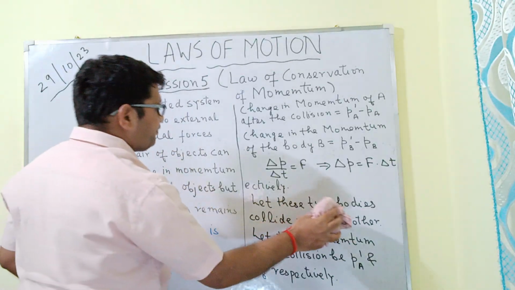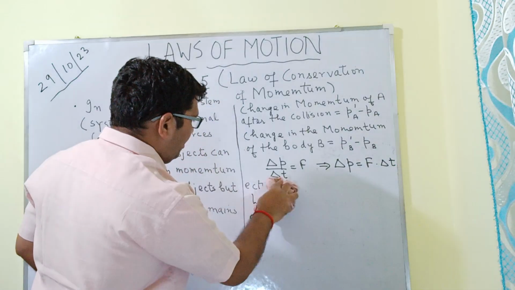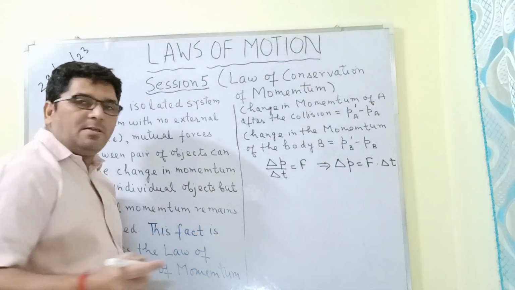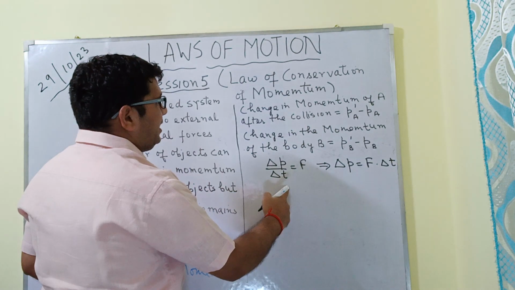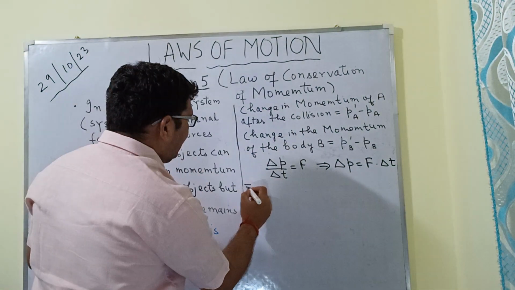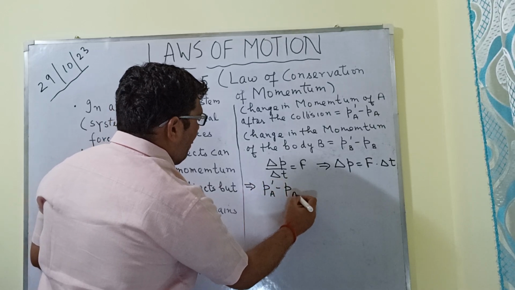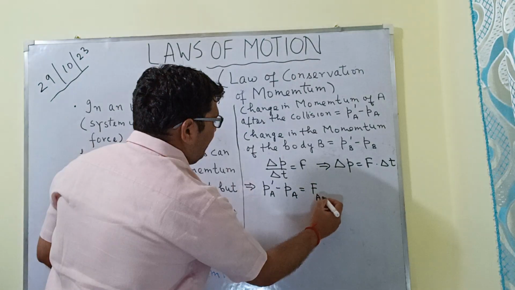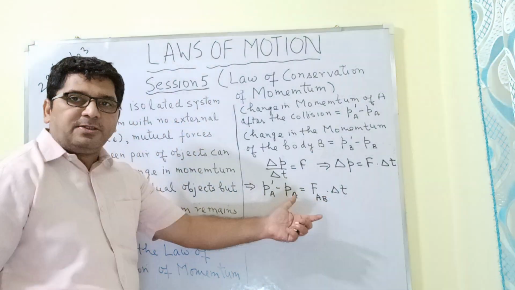So using Newton's second law of motion, we can write that the change in momentum of A, that is PA dash minus PA, will be equal to FAB dot delta T, where delta T is the time of impact.